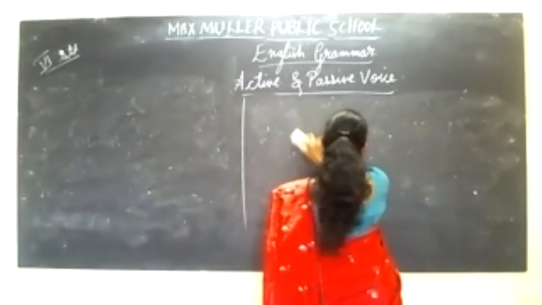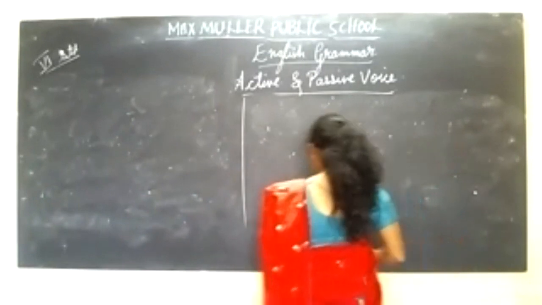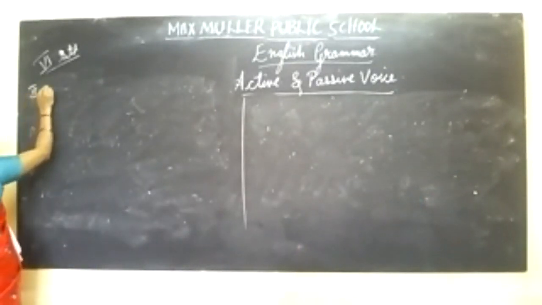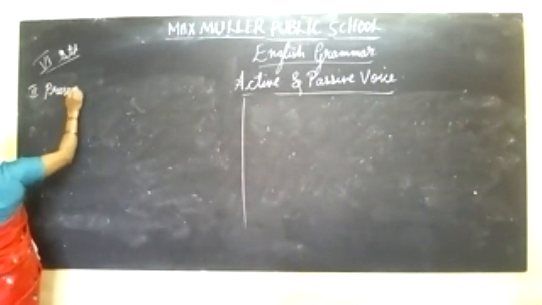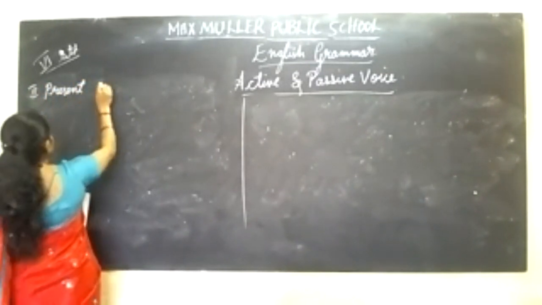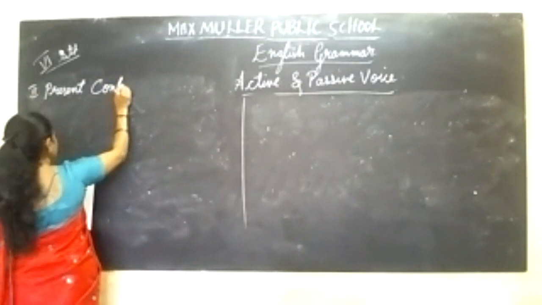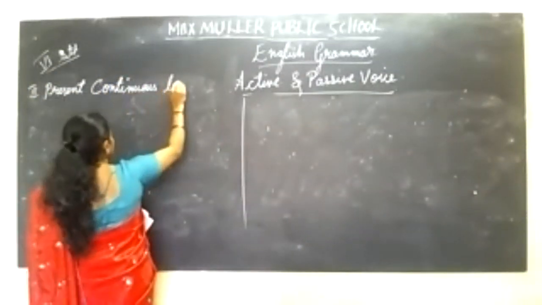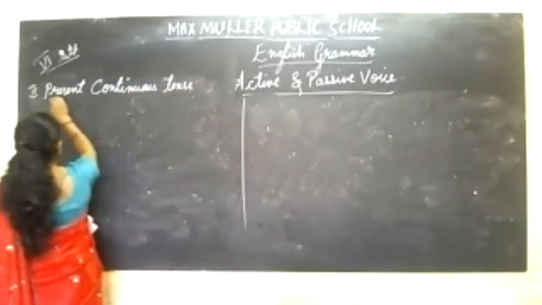Next, which is the next one, children? Present continuous tense. Second one is present continuous tense. Okay.